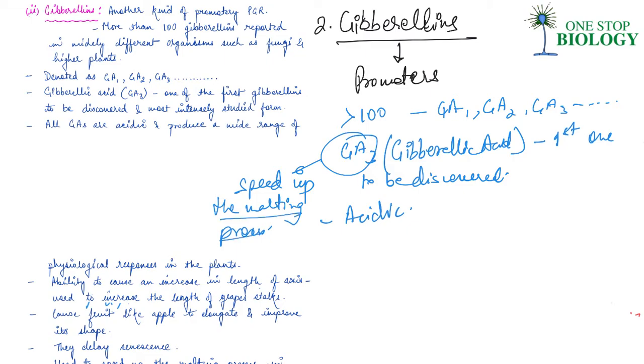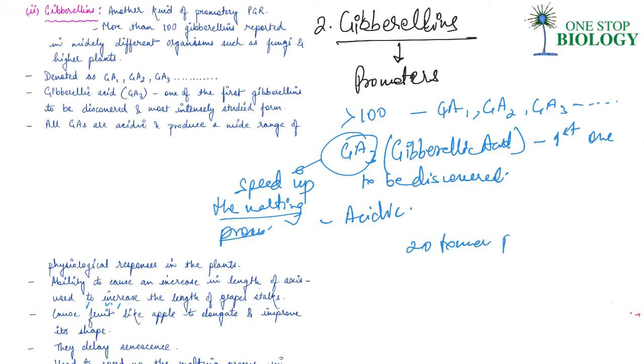Now, apart from that, you guys must have seen sugar cane. So basically, sugar cane stores carbohydrate as sugar in their stems. Now, if we spray sugarcane crop with gibberellins, it increases the length of the stem because we said that it increases the length of axis, right? And that is why if you use gibberellic acid on sugarcane stems, you increase the yield by 20 tons per acre.